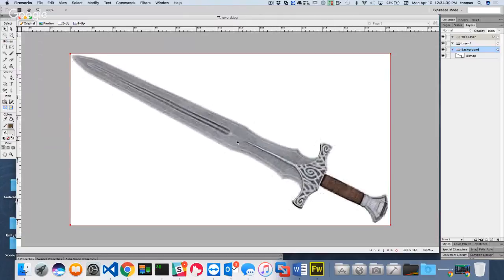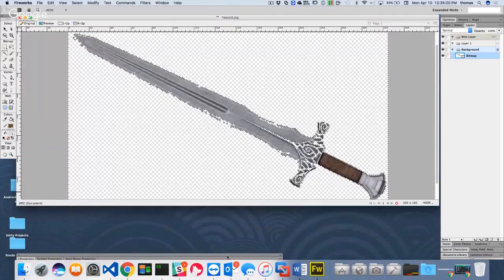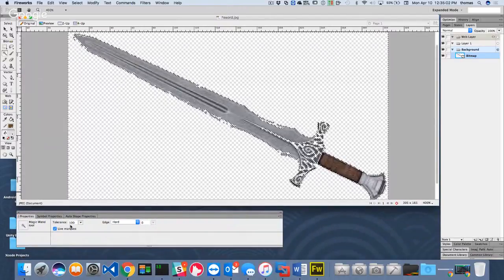It's not a great sword. It doesn't look like it has a lot of resolution here, but who cares? For our image, I'll just cut out the information that I don't want. There we go. Ooh, that makes it ugly. Let's drag this up here and change my tolerance to 20.